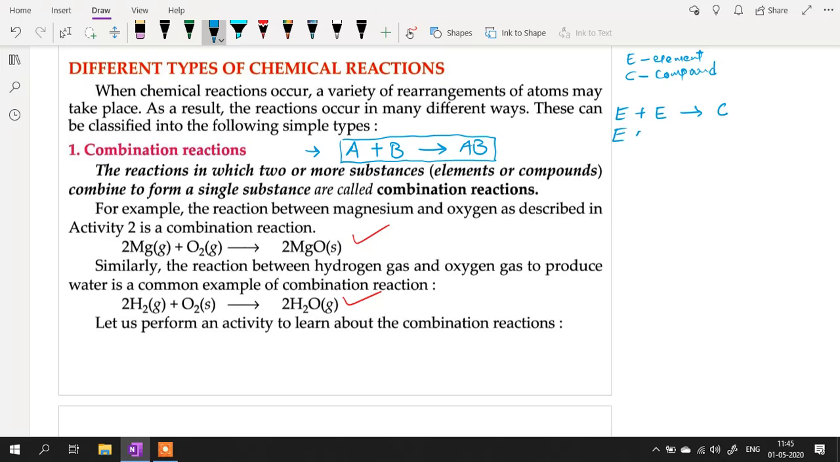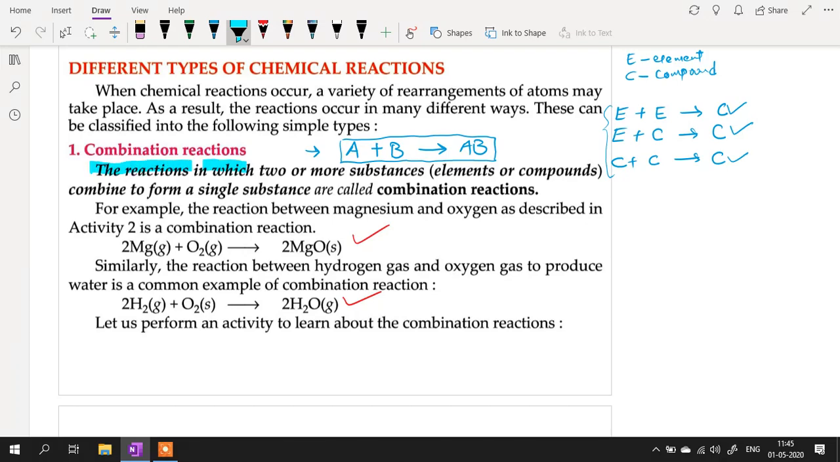An element and a compound can combine to give you a new compound, or two compounds can combine together to give you a new compound. So your final product will always be a compound, but it can be formed with different combinations. All these different combinations are part of combination reaction. So basically, two or more substances combine to give a single substance. That is combination reaction. See the definition and note it down.